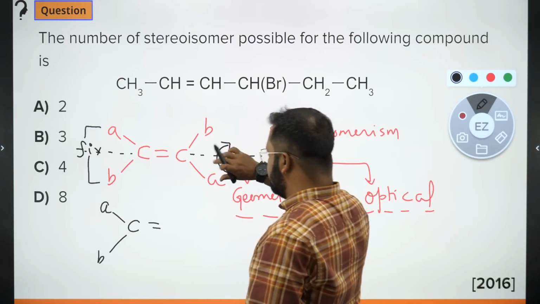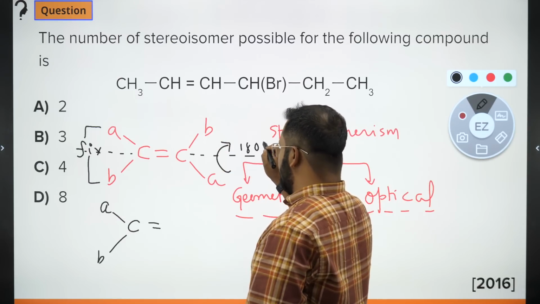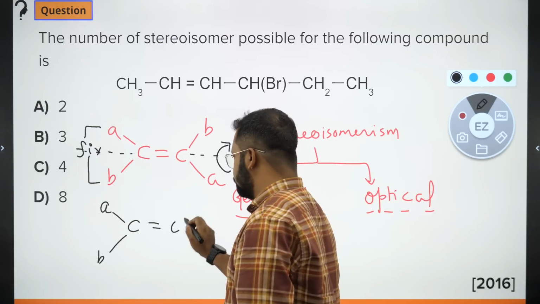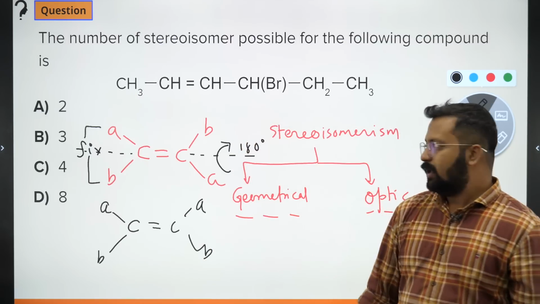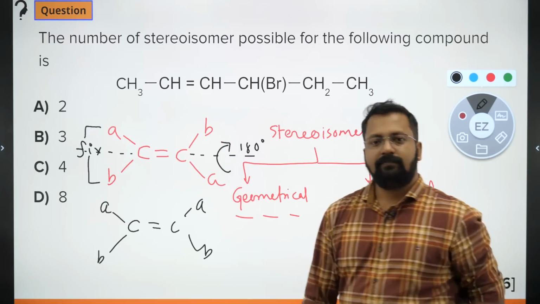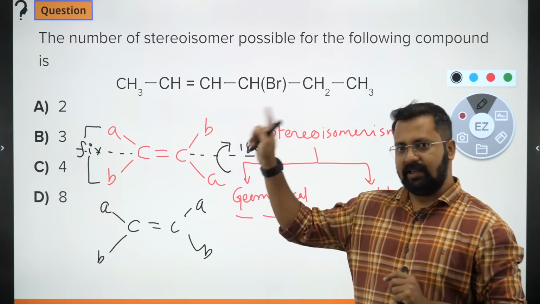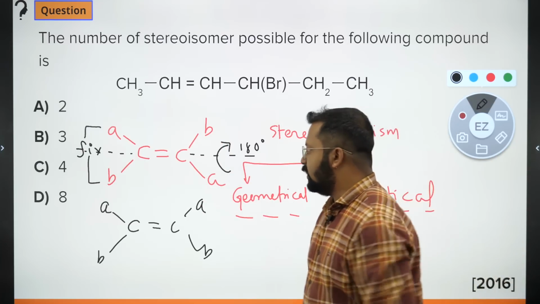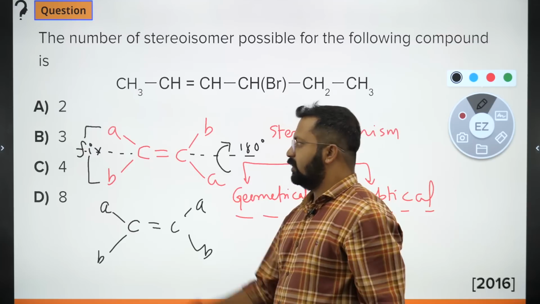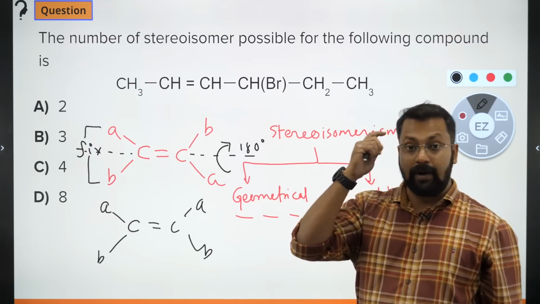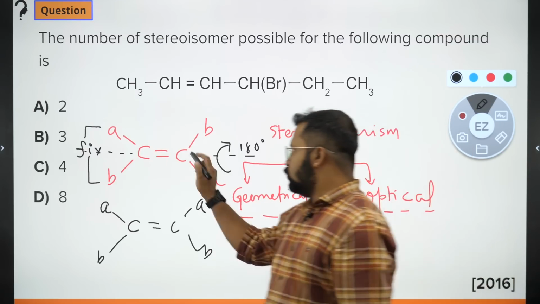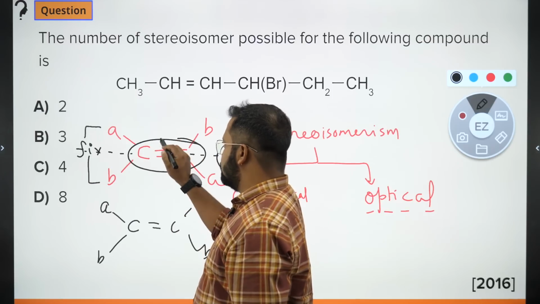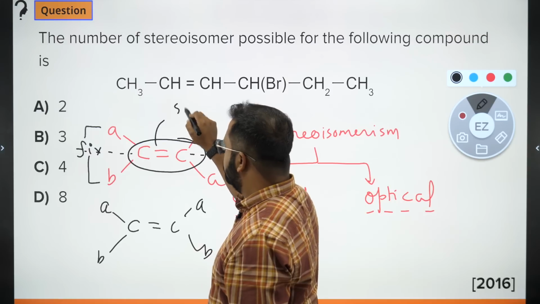But if I rotate the other part by 180 degrees, I will get AB. Do they look different? Yes. If they look different and it is about a double bond, that means they would be showing geometrical isomerism. Okay? And this will be known as one stereo center.